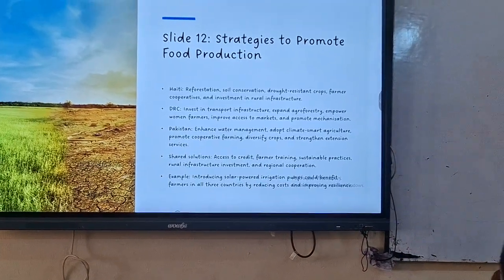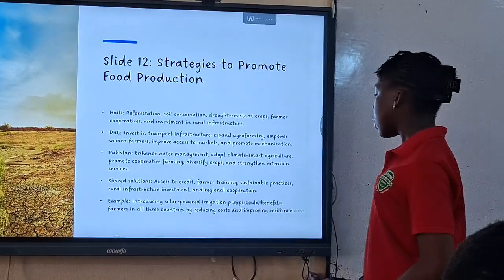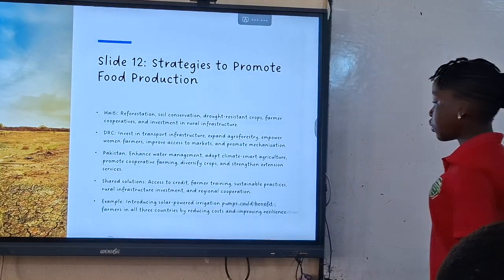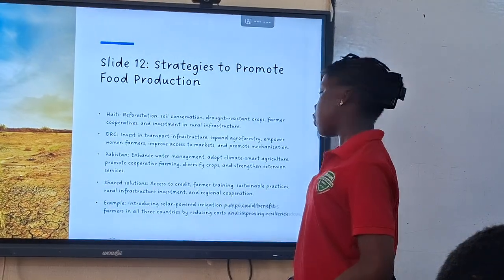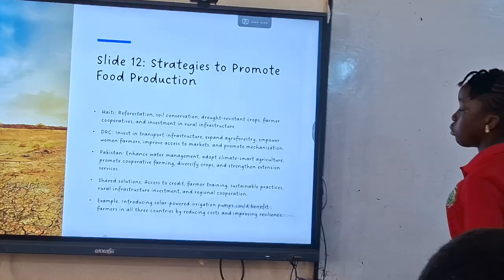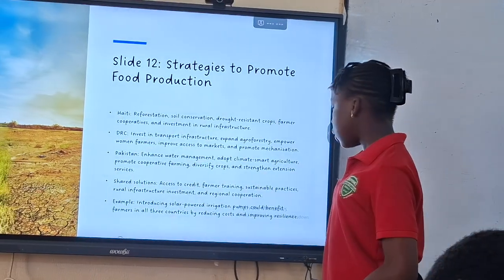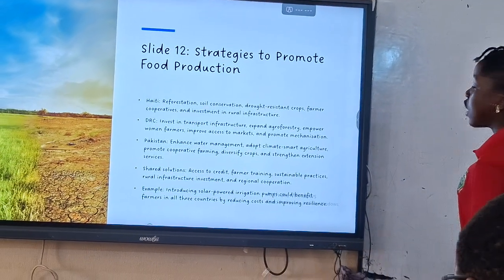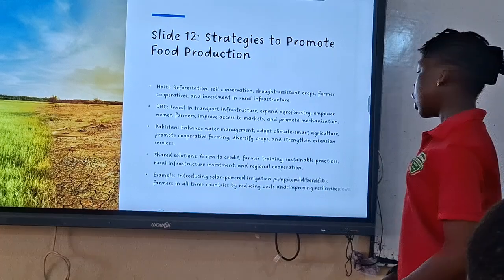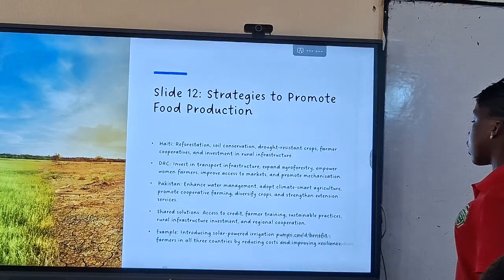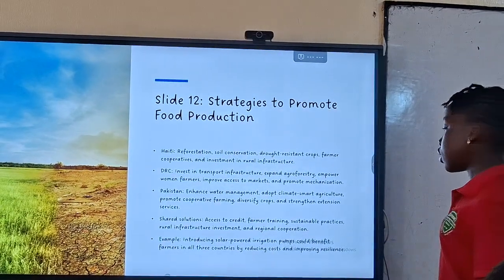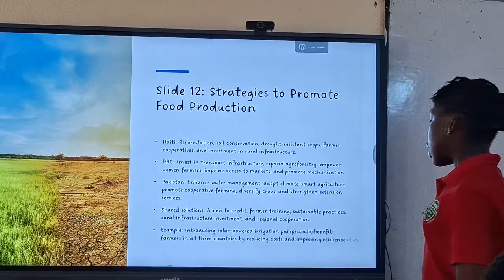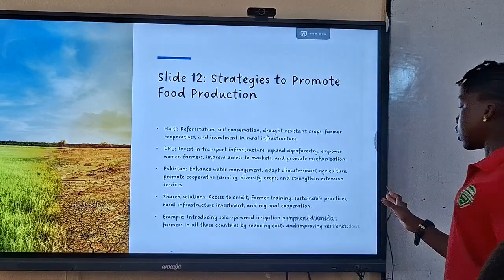Shared solutions: access to credit, farmer training, sustainable practices, rural infrastructure investments, and regional cooperation. Example: introducing solar-powered irrigation pumps benefits farmers in all three countries by reducing costs and improving resilience.